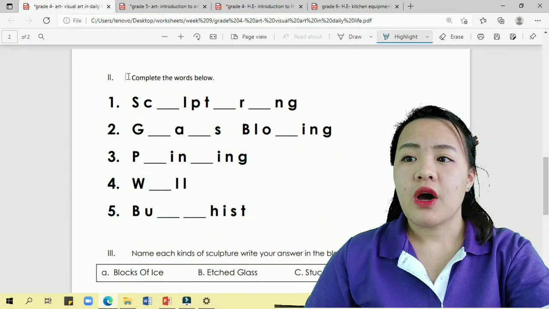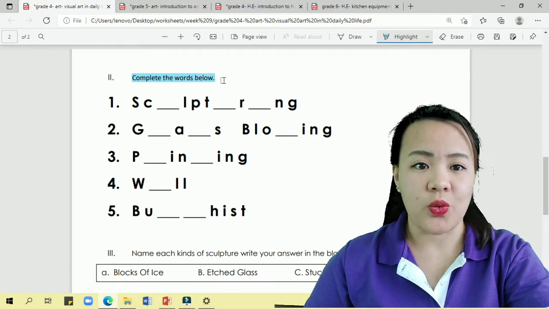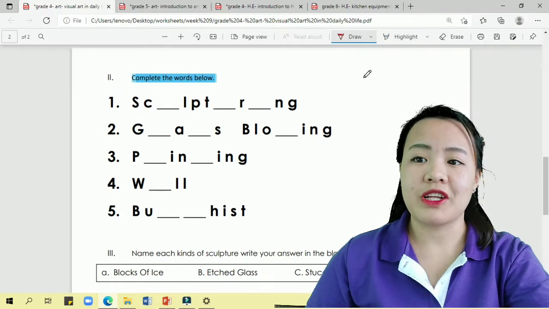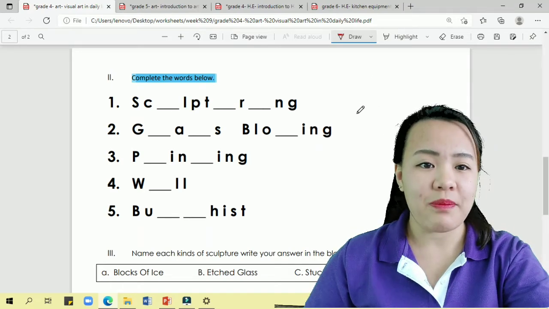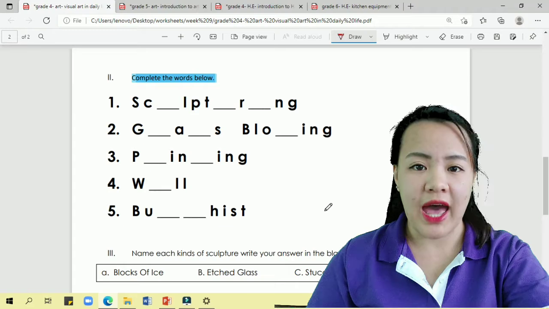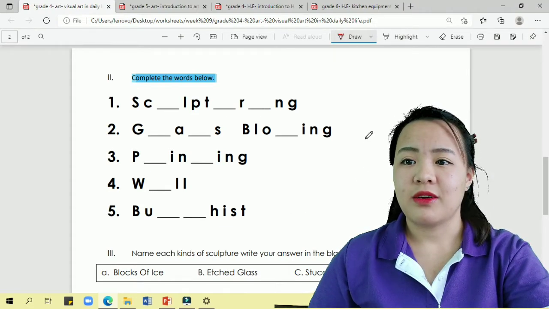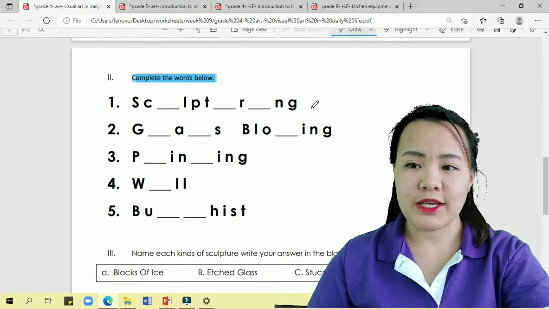Okay, complete the words below. Again, complete the words below. So these words are in your vocabulary, right? So let's try to answer number 1. So what word is this? This is sculpturing.